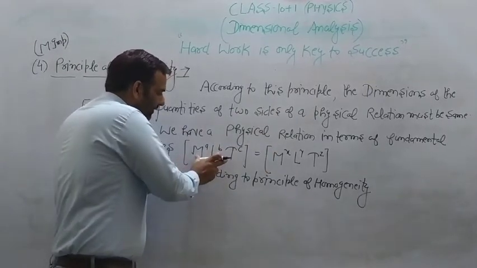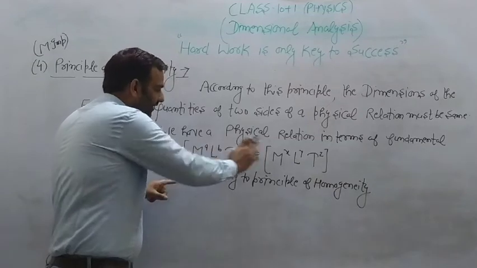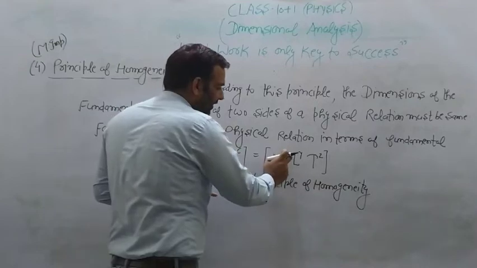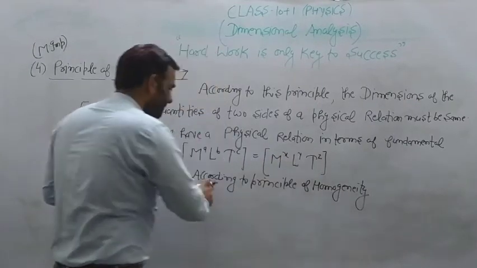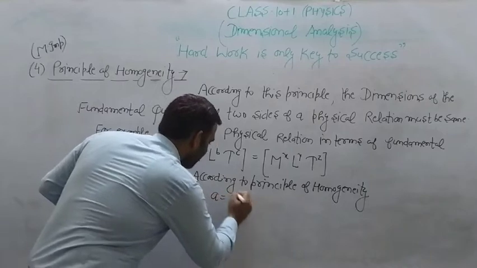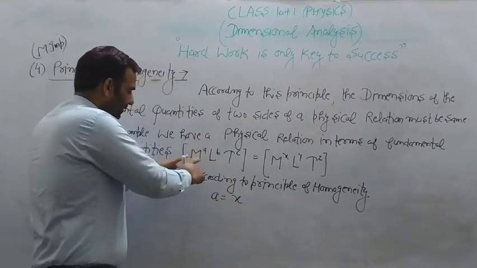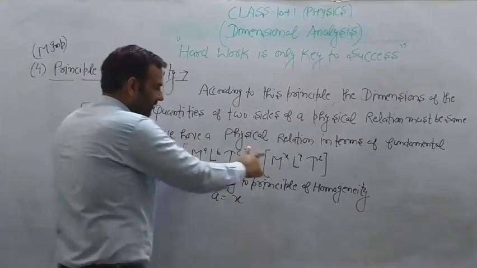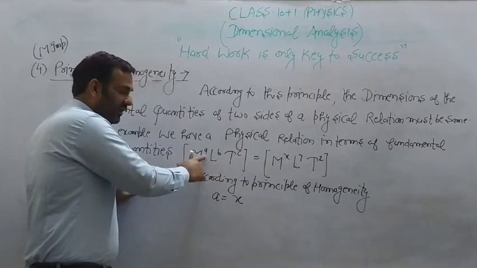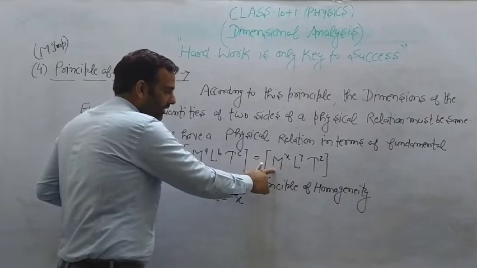You have to show that the dimensions a, b, c equal the dimensions x, y, z. So according to the principle of homogeneity, a equals x. A fundamental quantity, mass: the dimension of mass here is a, and here x.